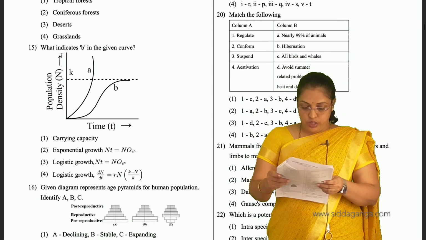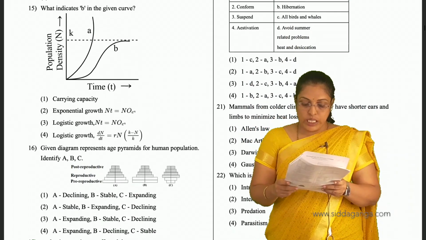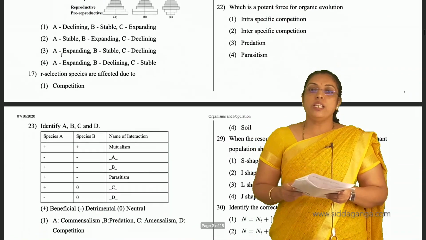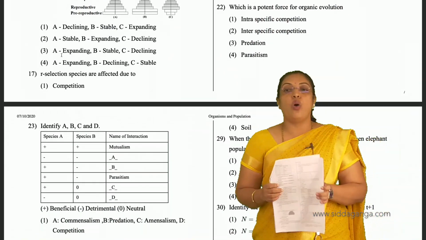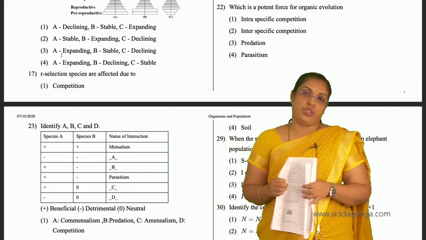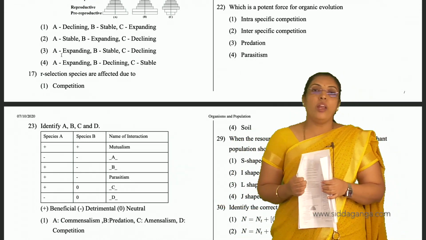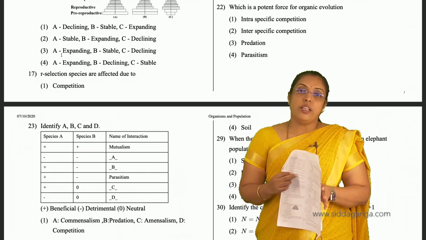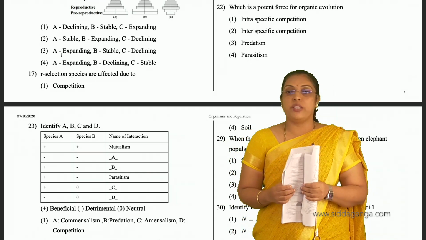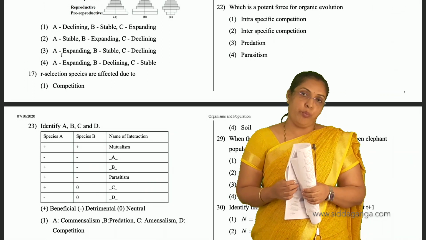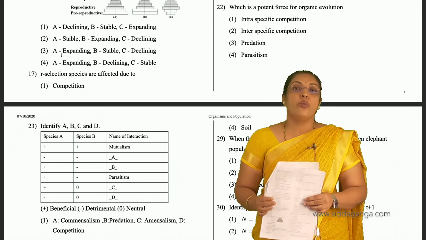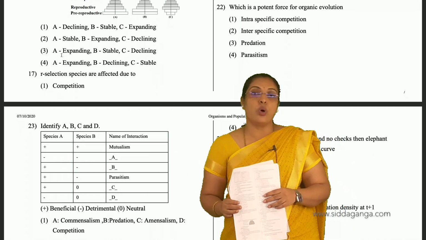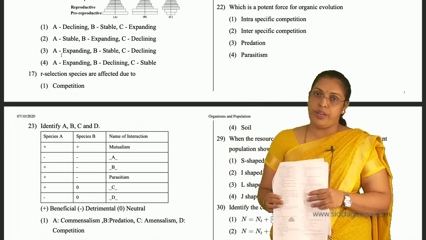Then coming to the question 22nd. Which is a potent force for organic evolution? In organic evolution, the population interactions, that is interspecific competition, is very important. Intra means when we see the competition between the same species, that is called intraspecific competition.